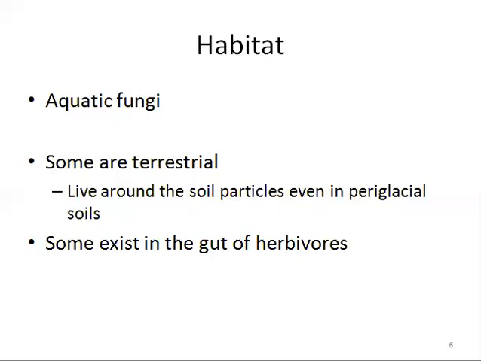For example, they are present in water bodies and in the soil. One of the least expected terrestrial environments where chytrids thrive is periglacial soils. This is a very exceptional environmental condition where these organisms thrive.